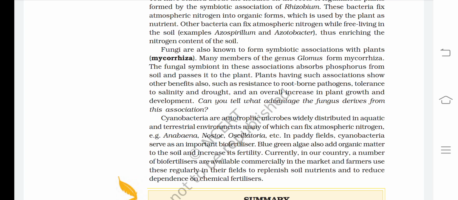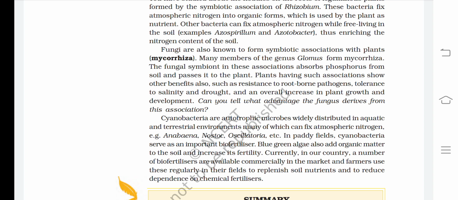The cyanobacteria are autotrophic microbes, widely distributed in aquatic and terrestrial environments, many of which can fix atmospheric nitrogen, for example, Anabaena, Nostoc, Oscillatoria, etc. In paddy fields, cyanobacteria serve as an important biofertilizer. Blue-green algae also add organic matter to the soil and increase its fertility.